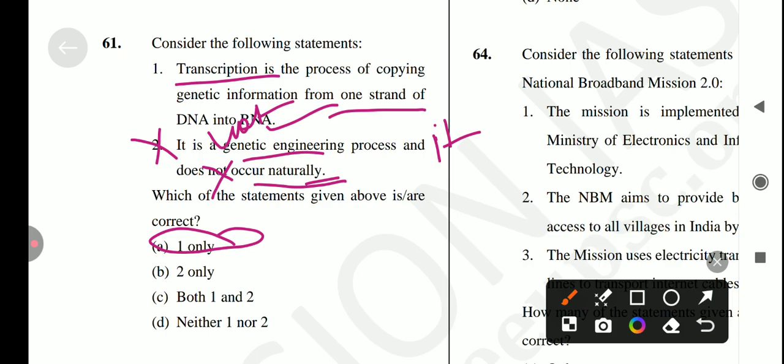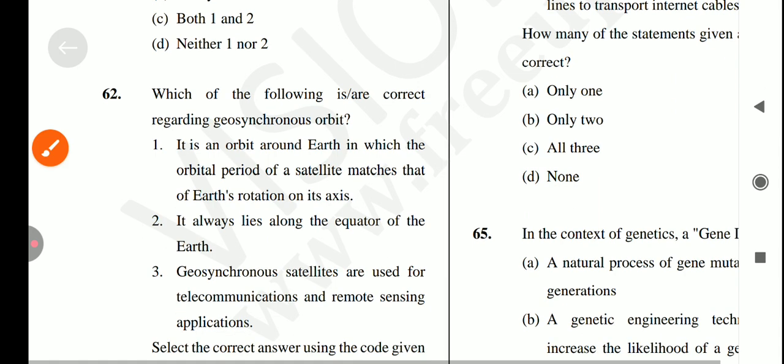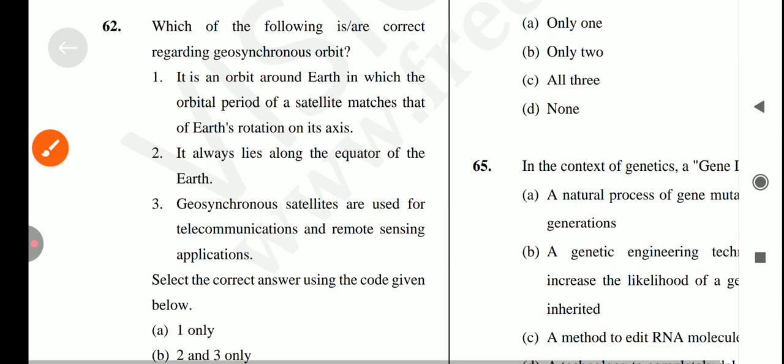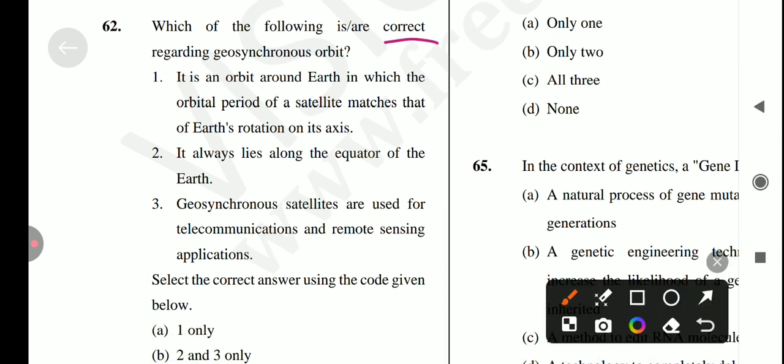Let's come to the next question, which is: which of the following is correct regarding the geosynchronous orbit? It is asking about the correct statement. Okay, so first, it is an orbit around Earth in which the orbital period of a satellite matches that of Earth's rotation on its axis. Is it true? Yes, it's a correct statement.